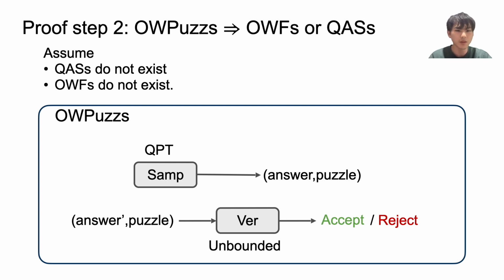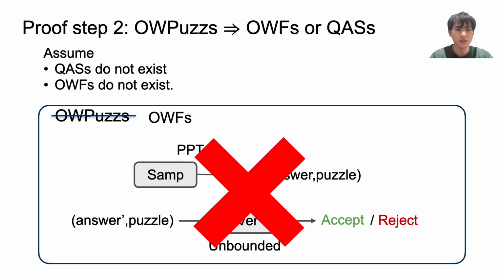The QPT sampler can be replaced with a PPT algorithm because QAS do not exist. Then the primitives become totally classical and the same as one-way functions. Therefore, the security of the primitive is broken because we are assuming that one-way functions do not exist.